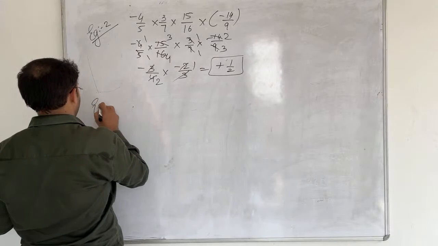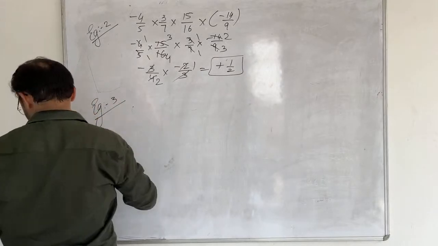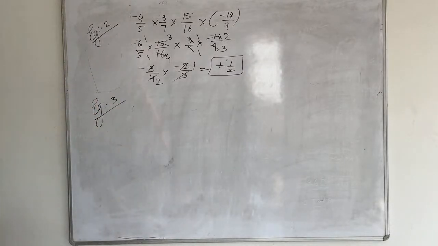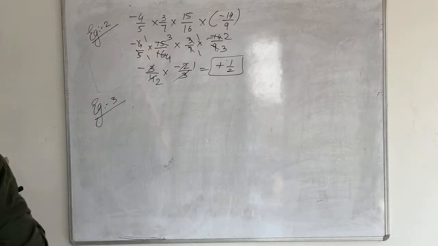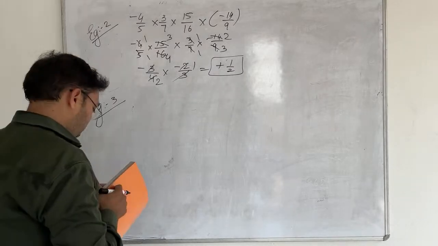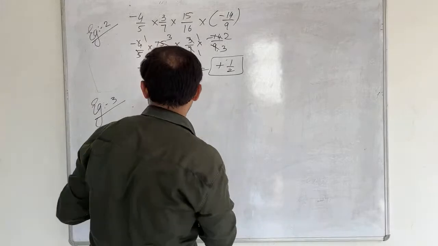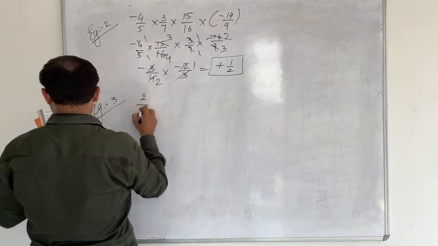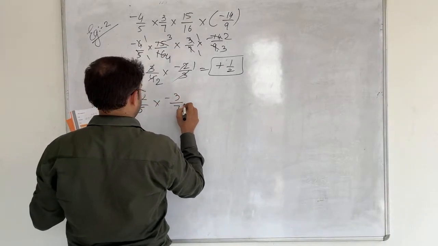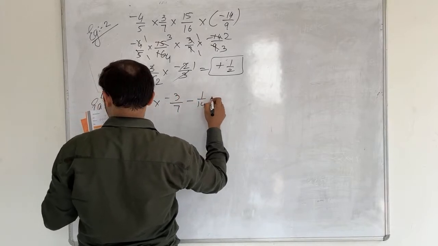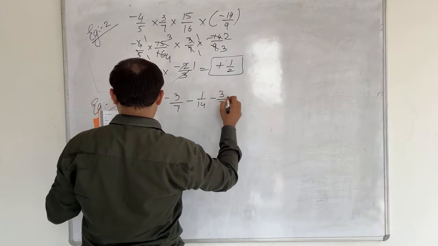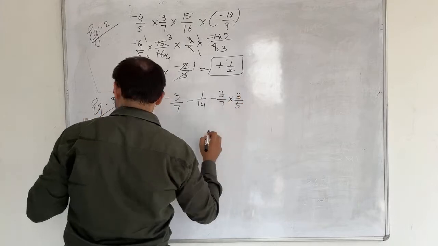Chalo, example 3 we will go with. Example 3 says: 2 upon 5 into minus 3 upon 7 minus 1 upon 14 minus 3 upon 7 into 3 upon 5.